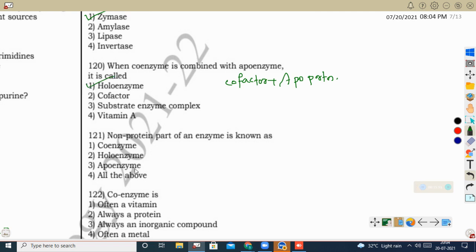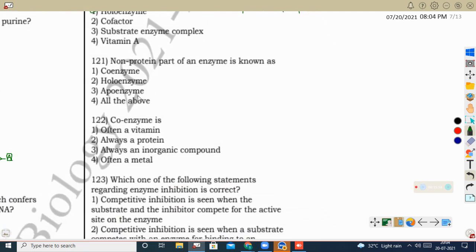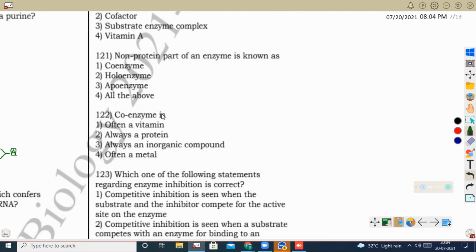Next question, the non-protein part of an enzyme is known as coenzyme, or we can say the cofactor. Here the option given is coenzyme. Cofactors are majorly divided into two types, inorganic cofactor and organic cofactor. Inorganic cofactors are nothing but metal ions.